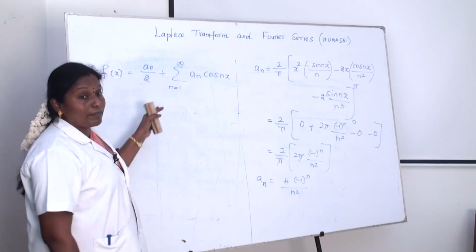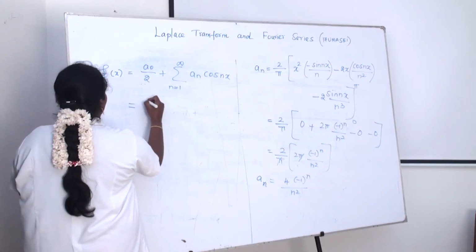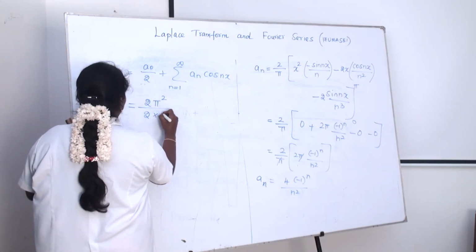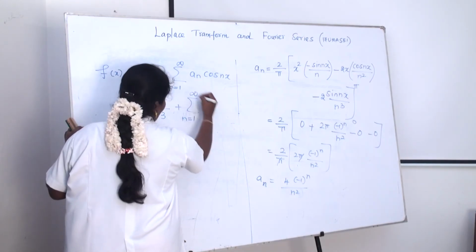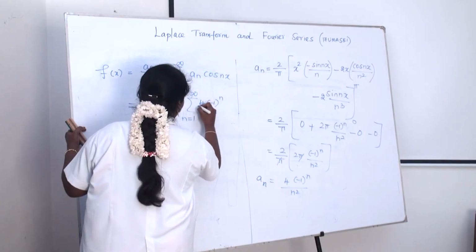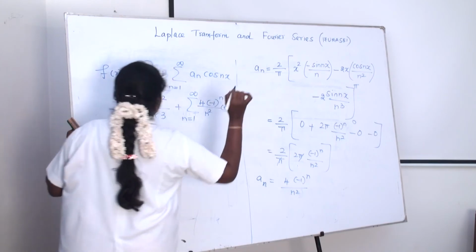Just you have to substitute this one. a0 we have already calculated, it is 2 pi squared by 3. Okay, I have to substitute here 2 pi squared by 3. Already we have one 2. Also I have to substitute the value of an, which is 4 into minus 1 the whole power n divided by n square into cos nx.